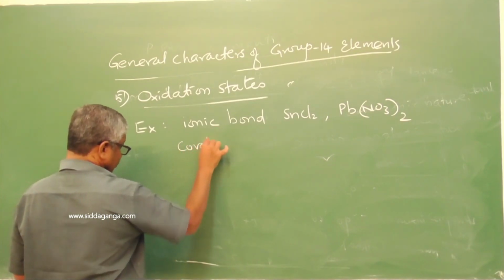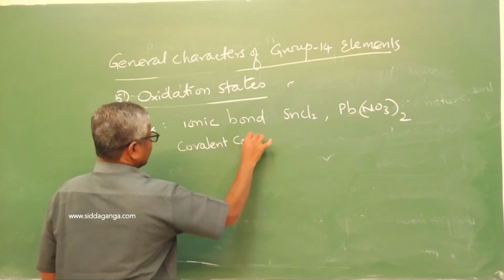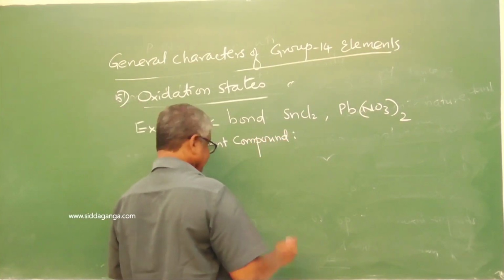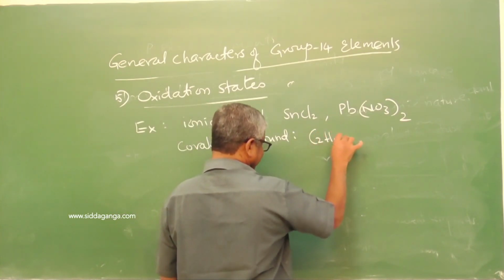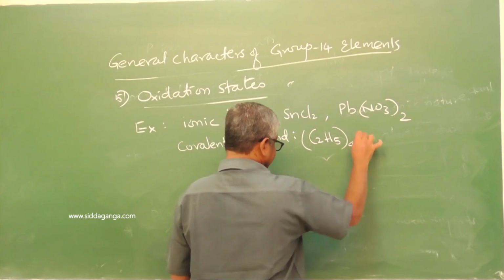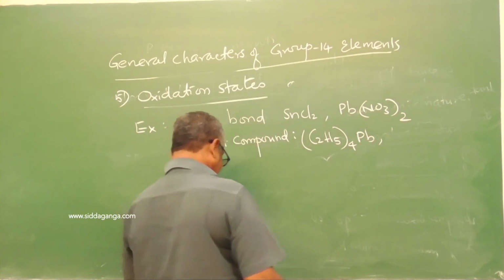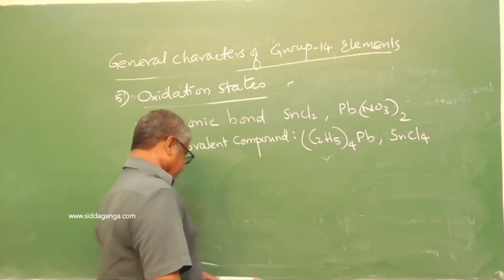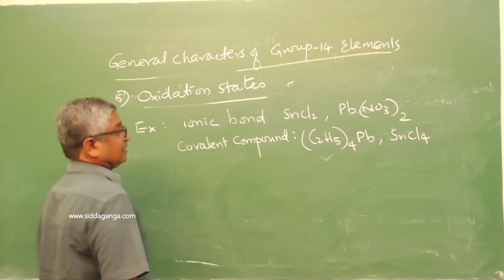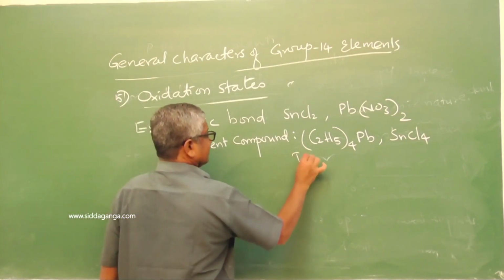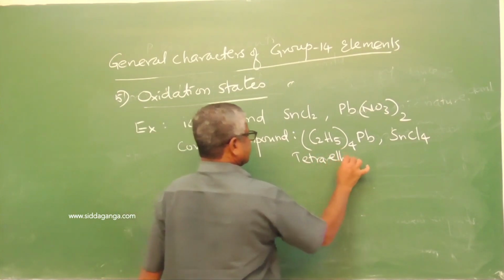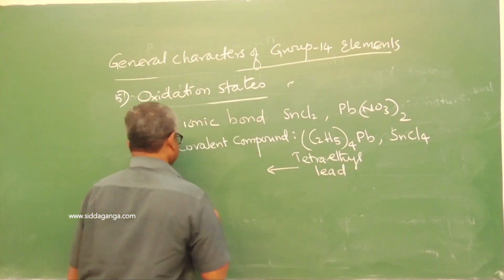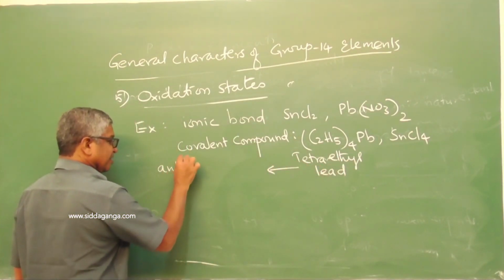Then covalent compound examples: tetraethyl lead, tin tetrachloride. This tetraethyl lead is used as an anti-knock agent.